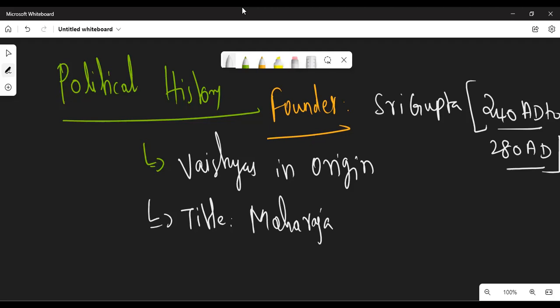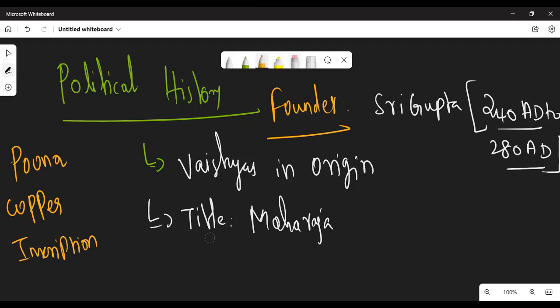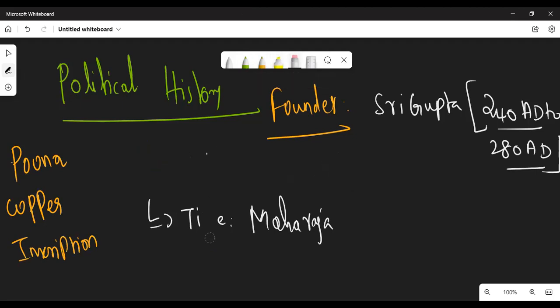Sir, how do we come to know? Now the question is, how can you tell that Sri Gupta is the founder of the Gupta Empire? What was the source? Based on what authentication are you telling this? Very simple, sir. The answer is the Pune copper inscription. Sir, this Pune copper inscription was released by